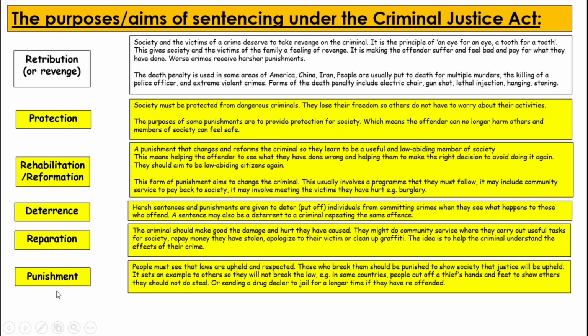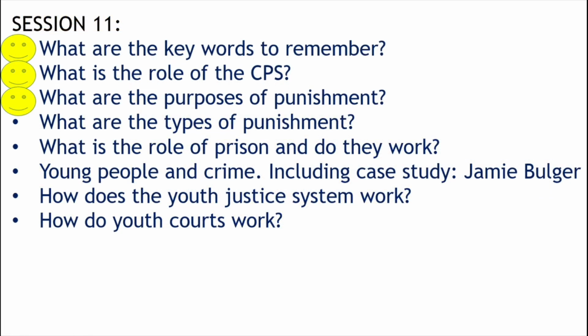and have an understanding that these are the purposes of sentencing that is identified in the Criminal Justice Act, showing us that these are the reasons why sentencing exists in the UK. So whilst it's important that you do know all 6, the most important of the 6 are the 5 that are highlighted. We've come to the end of this part of the session. We've looked at the purposes of punishments. We're now going to look at the types of punishments that exist.